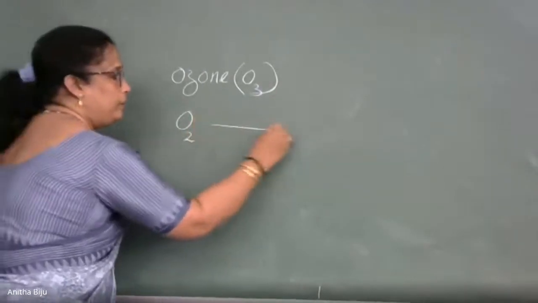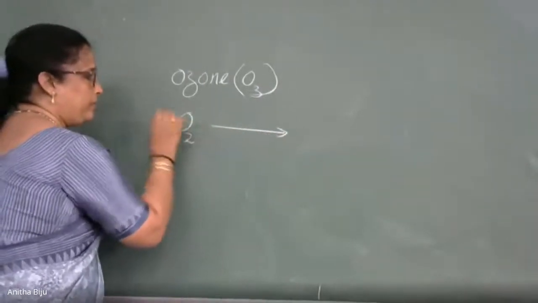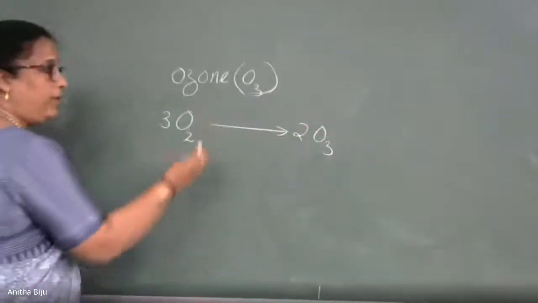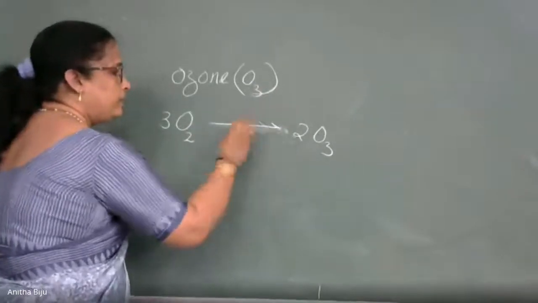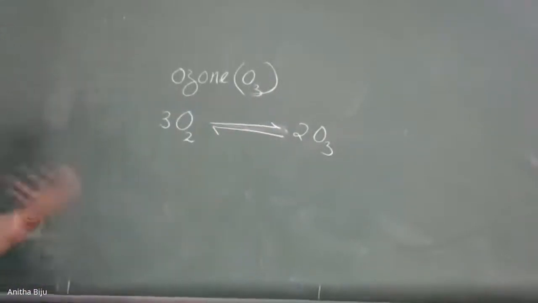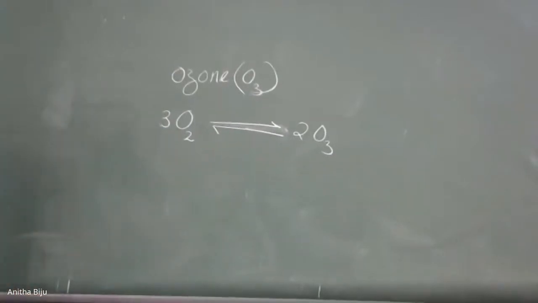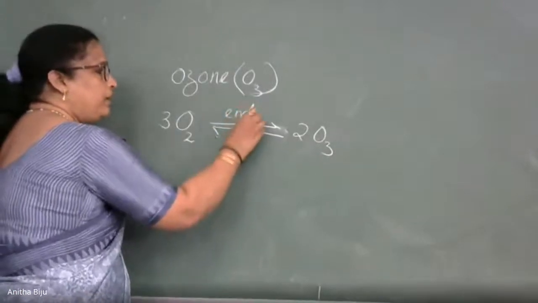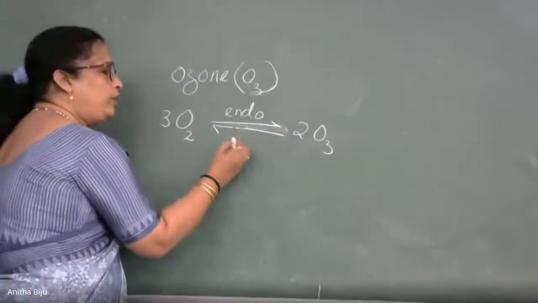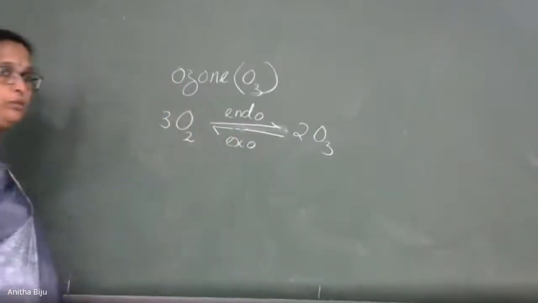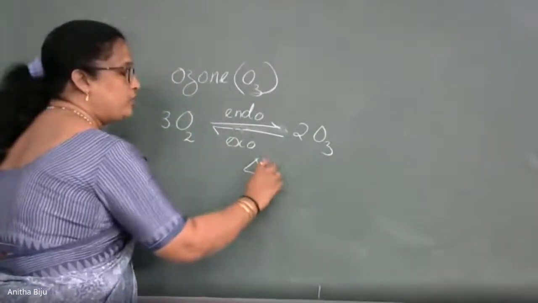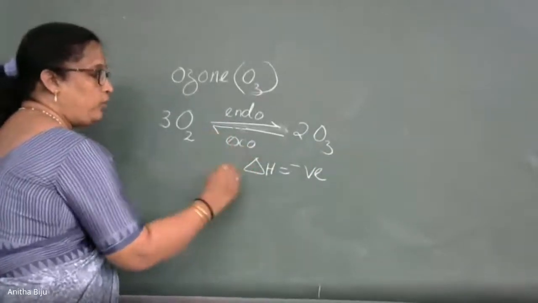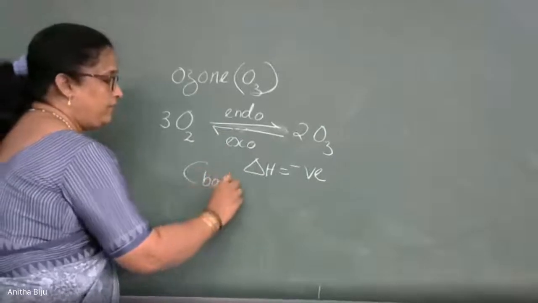O2. And this is a reverse reaction. Not imagine, it exactly happens when we are using high electric discharge. This is the reaction that takes place. So the forward reaction is endothermic. Then what is the value of delta H? Delta H value is for which reaction? The backward reaction. So you can write it backward.